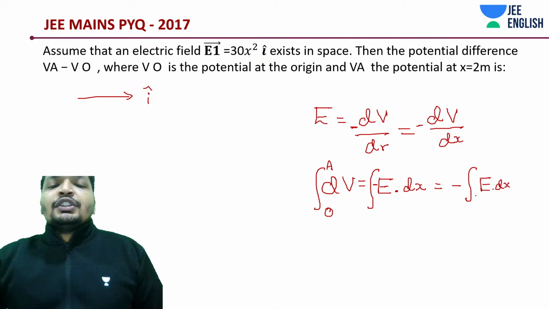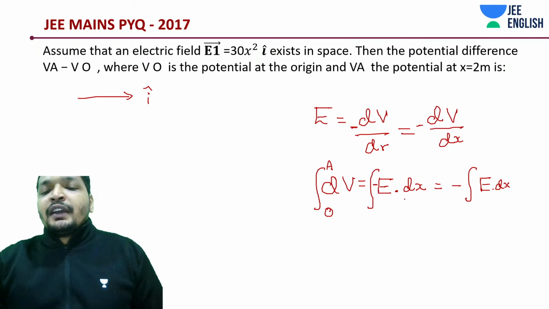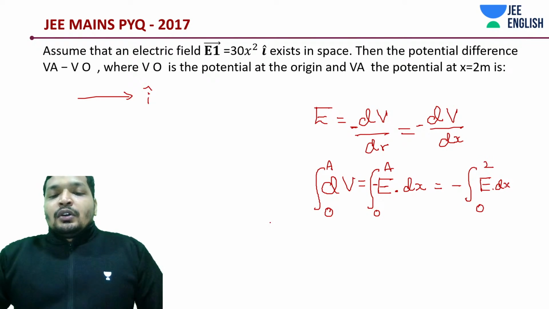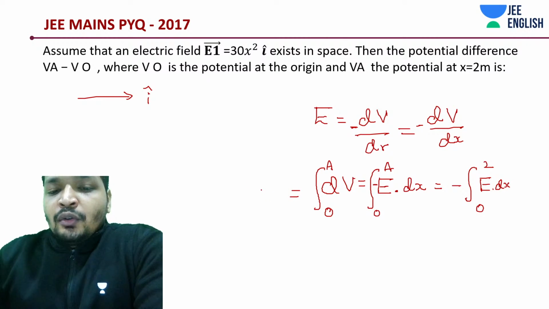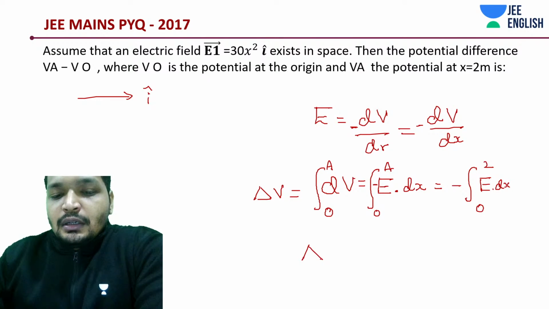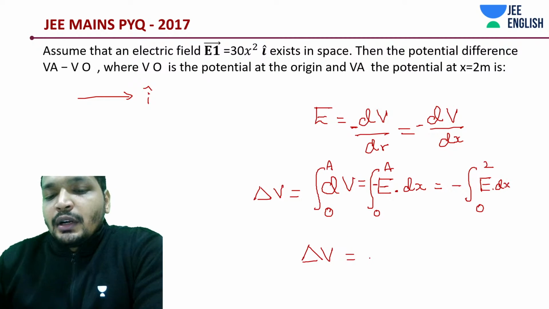Okay, so this should be from 0 to 2, right? Given in terms of x. Okay, O to A, this is... And this is how much? This is the potential difference between A and O, the delta. Okay, we are going from O to A, right? This is going to be minus 30 x square dx.